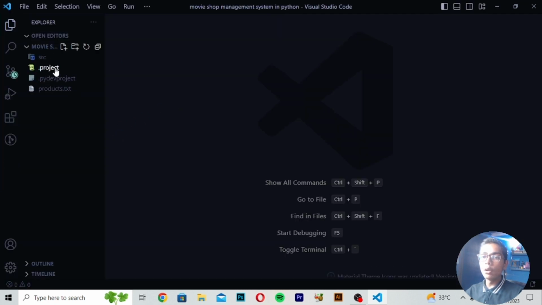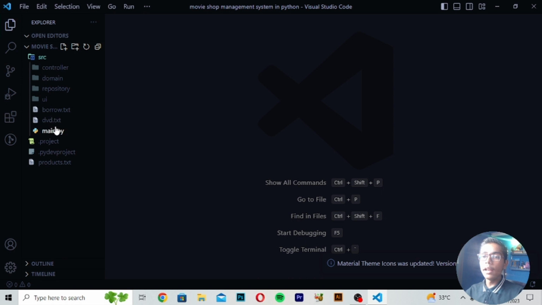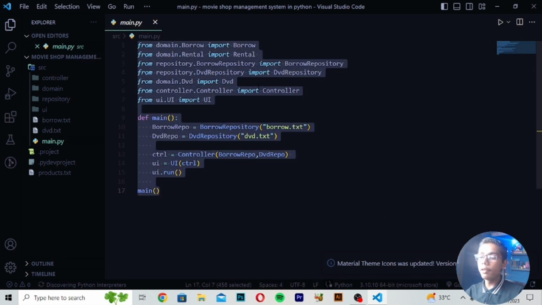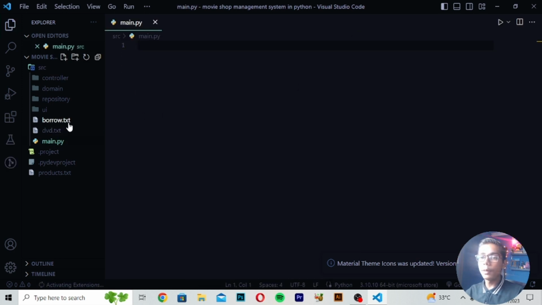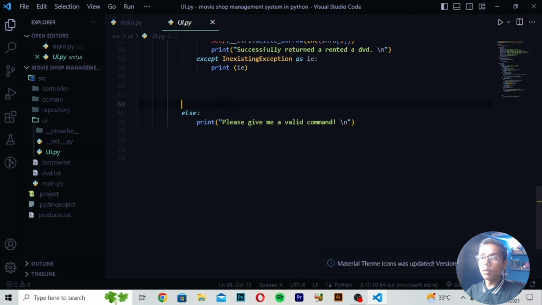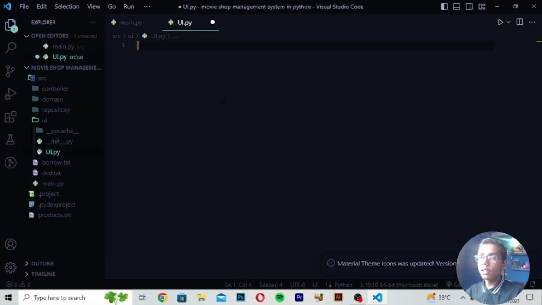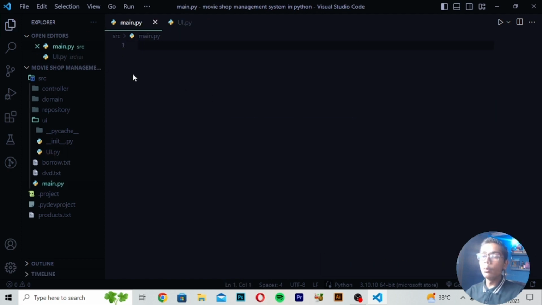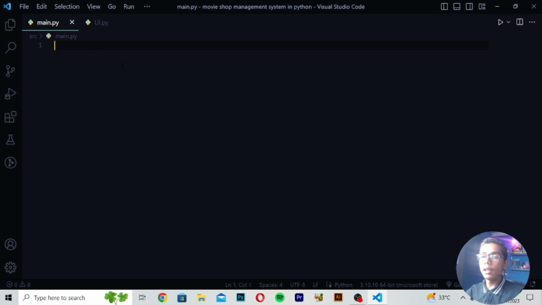Now our folder has been opened, so I'll move to the source file, and this is our main file from which we'll be working. I will write all the code from here, and we'll start our main code from here. You can see we are getting all this stuff, and the code here as well. So I will now erase the code from here. Then you have to move to your main file and start the main code from there.